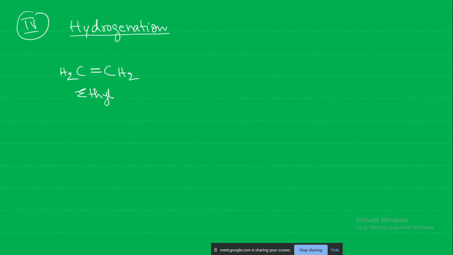Reacting with the hydrogen, one hydrogen will come here, one hydrogen will come here, so it will become CH3 CH3, two carbon, C2H6, so that will become ethane. So the unsaturated double bond is converted into a single covalent bond. This is the process of hydrogenation.